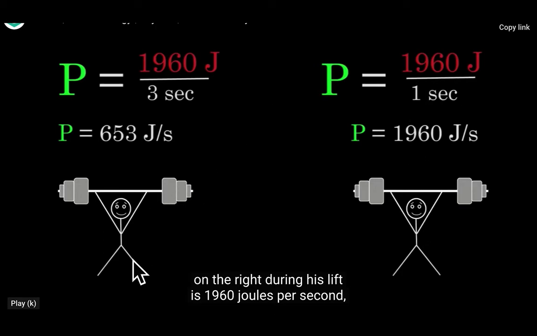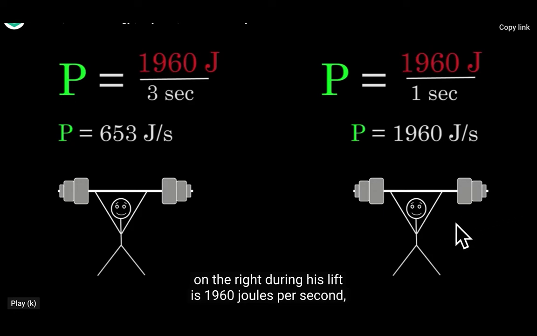But this fellow is doing this work in 3 seconds and this fellow in 1 second. So power will be work upon time, that is equal to 653 joules per second, and for this fellow 1960 upon 1, that is 1960 joules per second. So it is clearly proved that this fellow has more power.